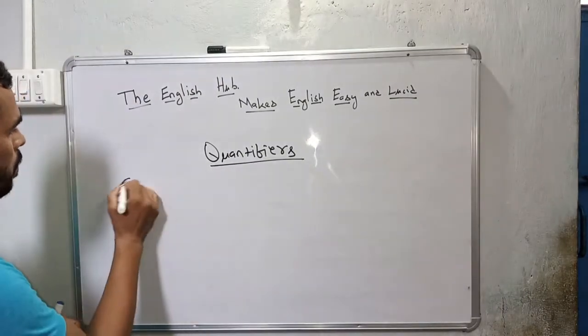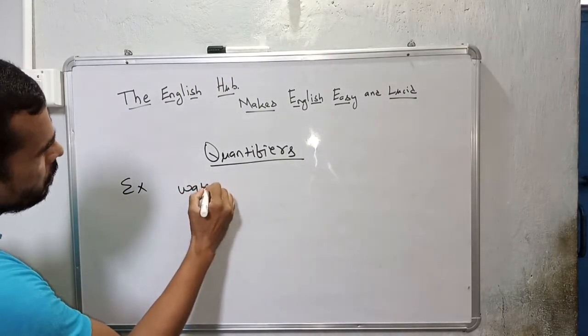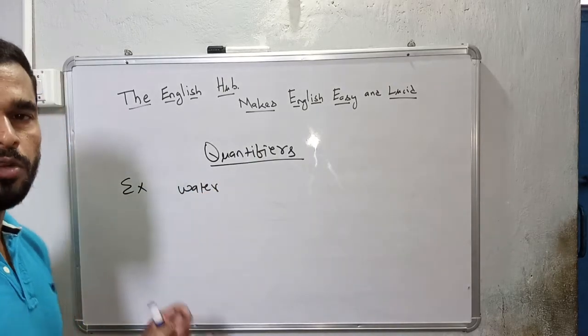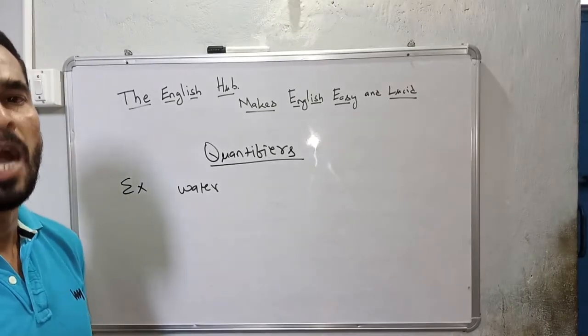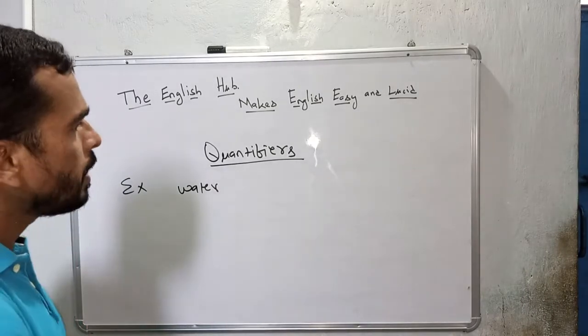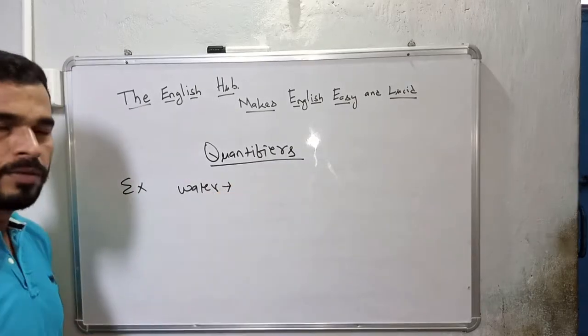Suppose water is our uncountable noun. If I want to make it a countable noun, what should I do? I can take the help of a quantifier to make it countable.